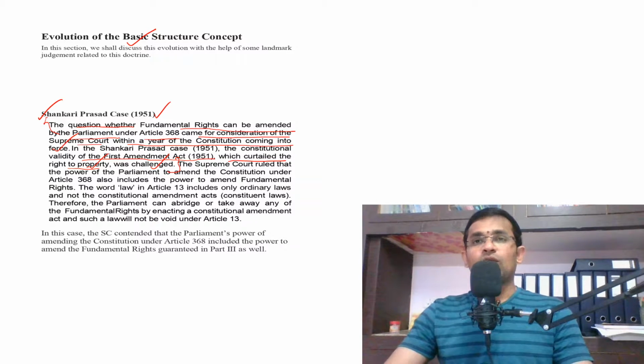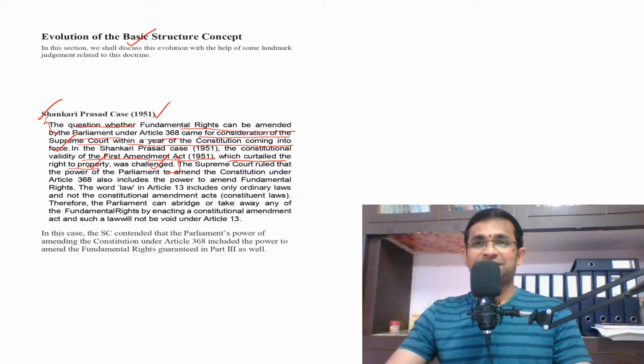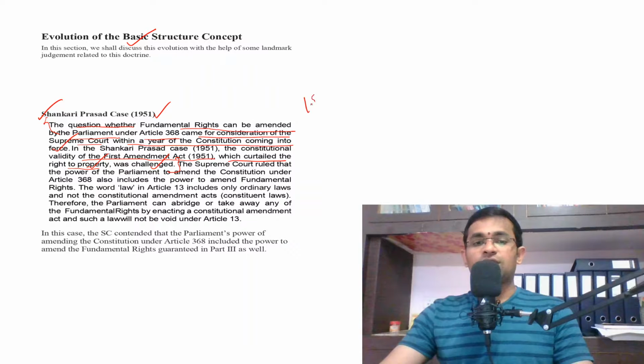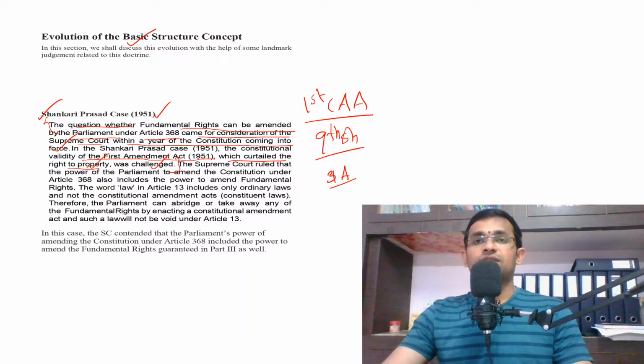In that scenario, the first Constitutional Amendment Act was enacted in 1951. This first Constitutional Amendment Act inserted the 9th Schedule to the Constitution, as well as Article 31A, right?